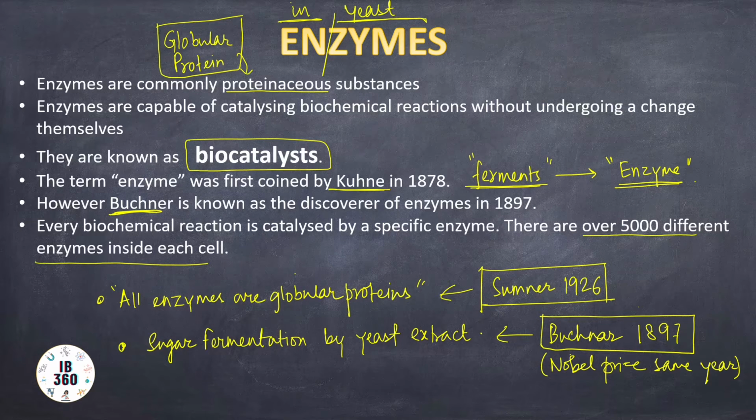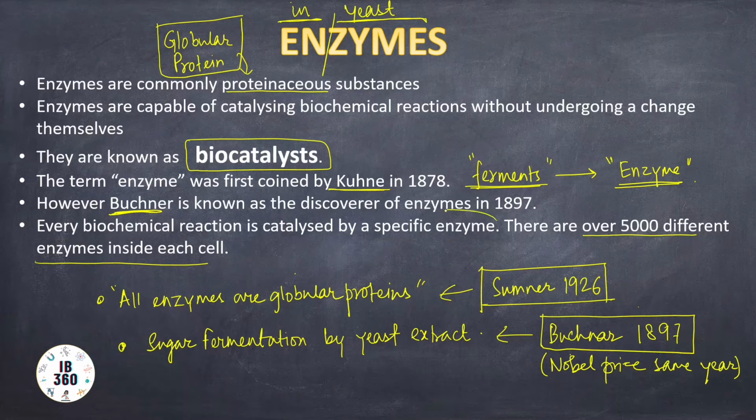They are biocatalysts, and the term enzyme was coined by Kuhn, but enzymes were discovered by Buchner. Inside our body cells, there are over 5,000 different enzymes which catalyze biochemical reactions. Every biochemical reaction is catalyzed by a specific enzyme, so the specific enzyme part is really very important.